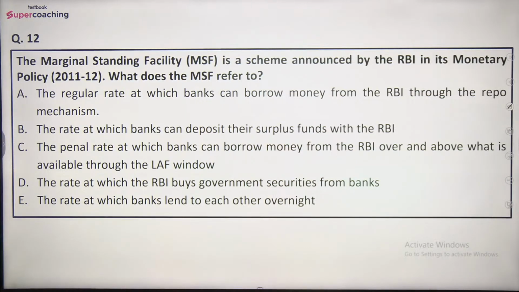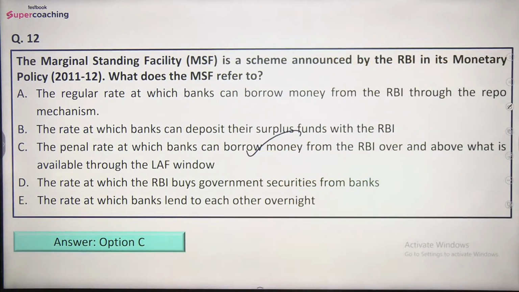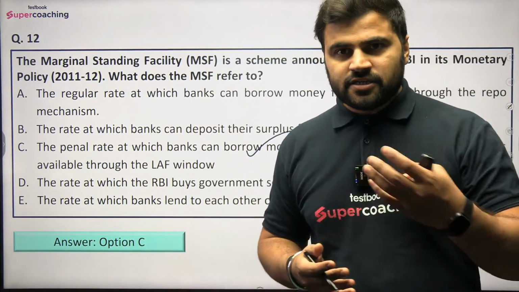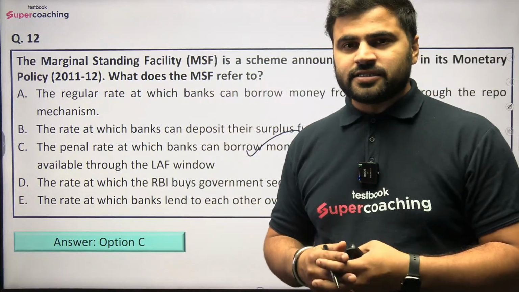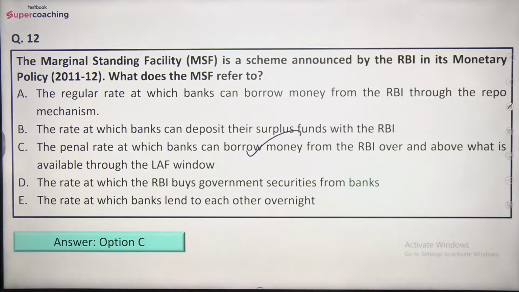अभी हमने डिस्कस किया guys, do let me know what do you think can be the right answer here. So right answer is option C, that is the penal rate at which banks can borrow money from the RBI over and above what is available through the LAF window, right? So this is a kind of additional fund that they are looking for, and for that additional fund they have to pay a higher interest rate, right? And that is why option C would be the right answer here.